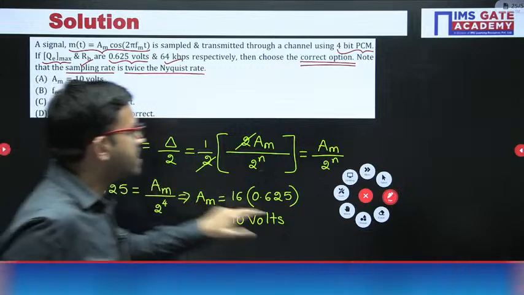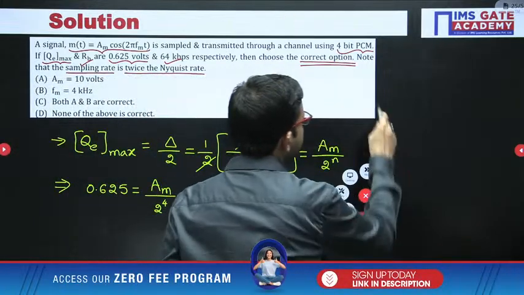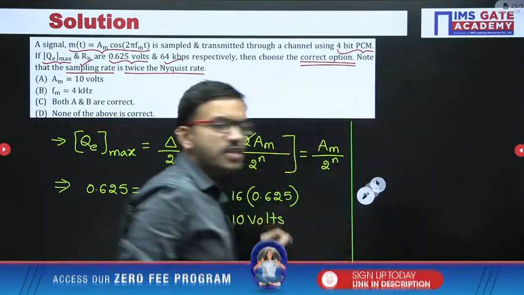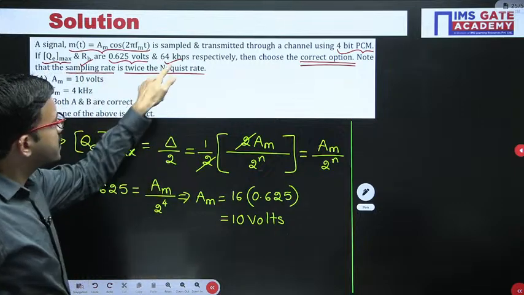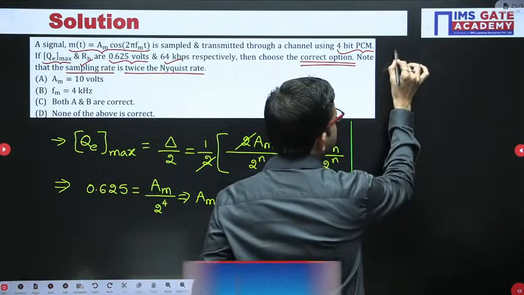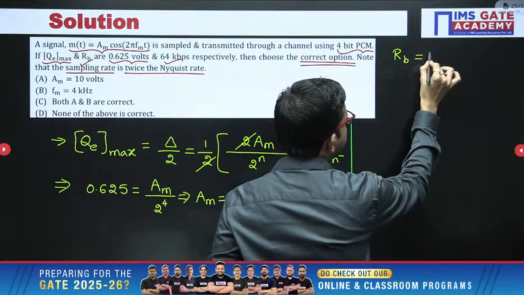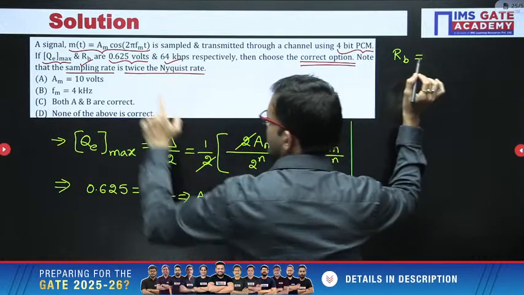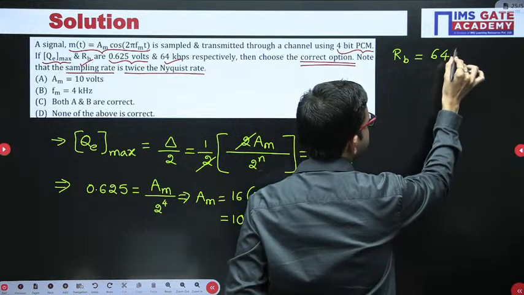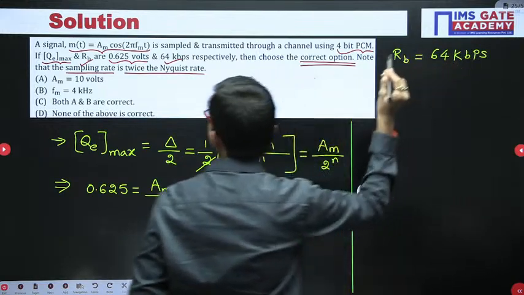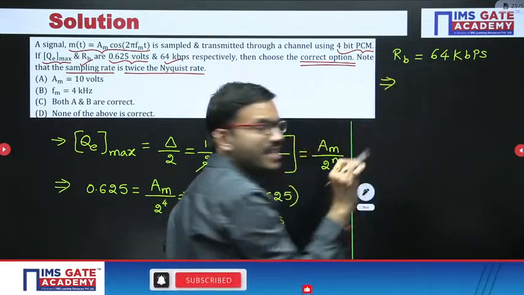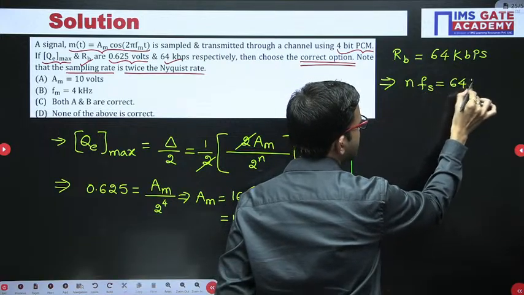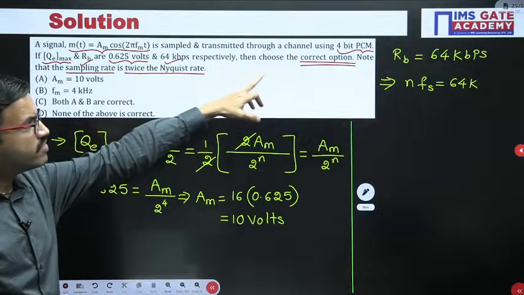Now we have to decide regarding fm, whether it is correct or not. In order to decide that, we use the bit rate data: RB equal to n into fs. Here we are having 64 kbps, and n is given as 4.